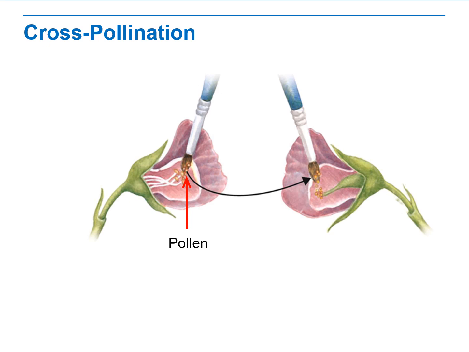Mendel removed reproductive structures from pea flowers so that only one set remained. What do you think Mendel was trying to prevent by removing one set of reproductive structures, and why? He was trying to prevent the flowers from self-pollinating. He wanted to be able to control which plants were being crossed.